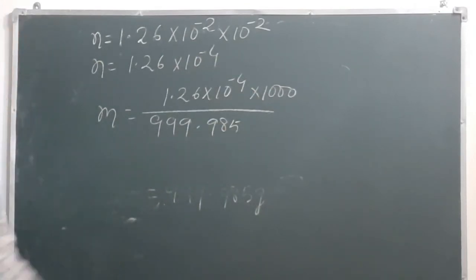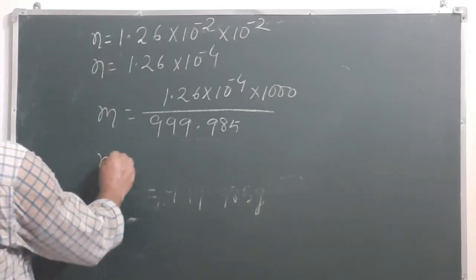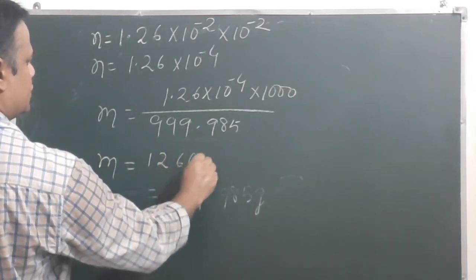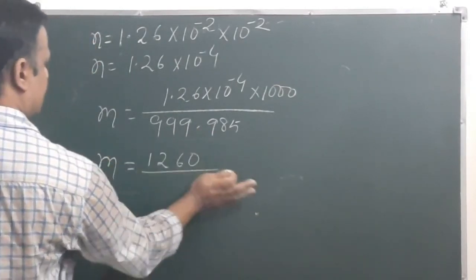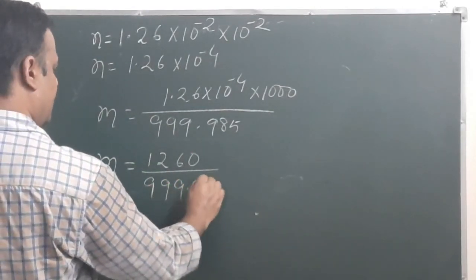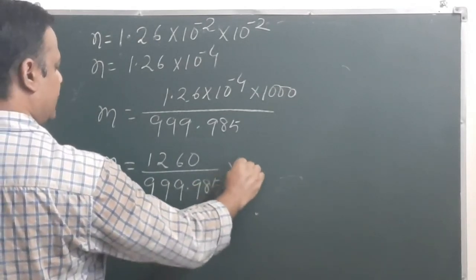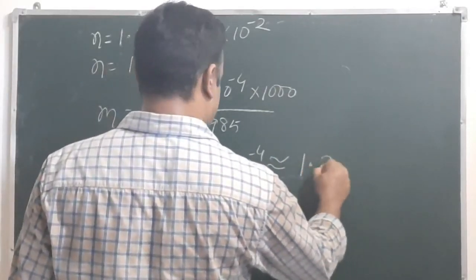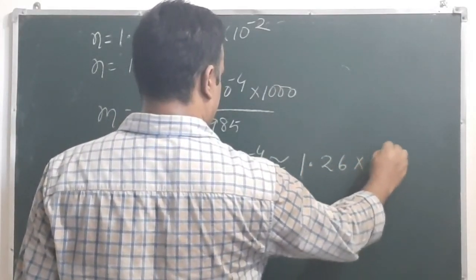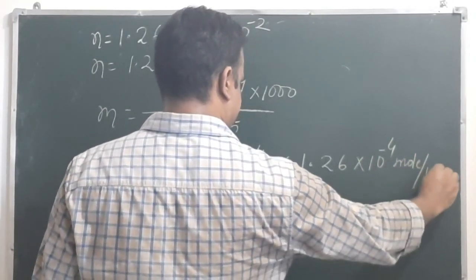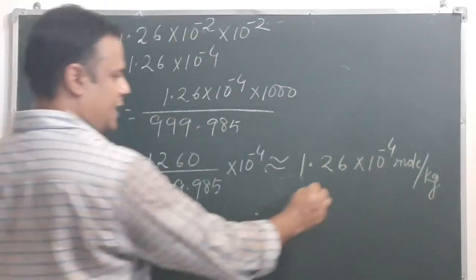So we have 1.26 into 10 to the power minus 4 divided by 999.985 into 10 to the power minus 3, and approximately this value will come out as 1.26 into 10 to the power minus 4 mole per kilogram. This is the answer of this question.